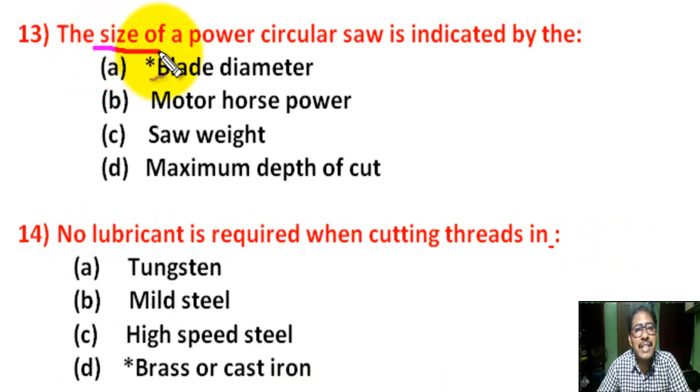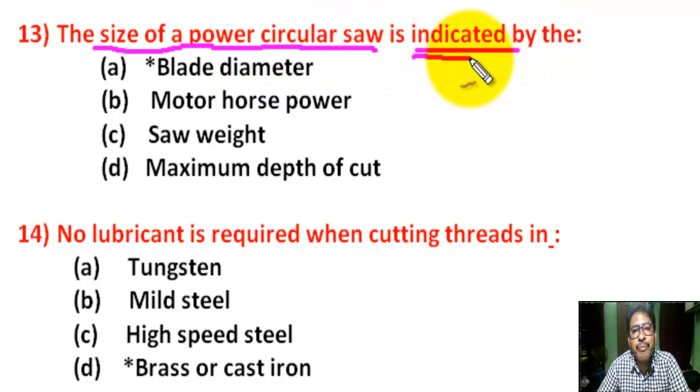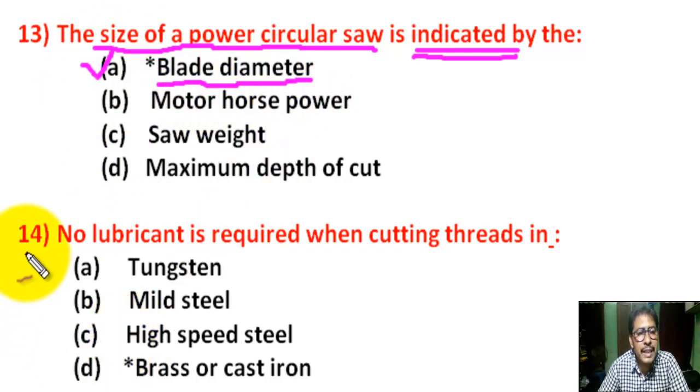Question number 13. The size of a power circular saw is indicated by, is specified by the. There are 4 options. Correct answer is A. Blade diameter.